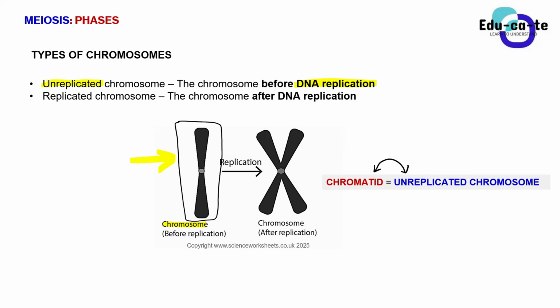If you guys want to do medicine or biochemistry later on, you will later find out why that is. But for simplicity's sake, a chromatid is actually an unreplicated chromosome. This means that before DNA replication takes place, a chromosome is just a single chromatid. We say that is the chromosome before DNA replication. But after DNA replication, that is when we are going to have 2 chromatids. So our chromosome now will be made up of 2 chromatids after DNA replication.